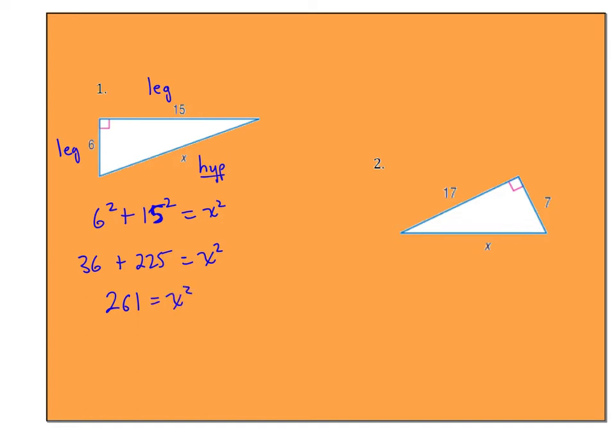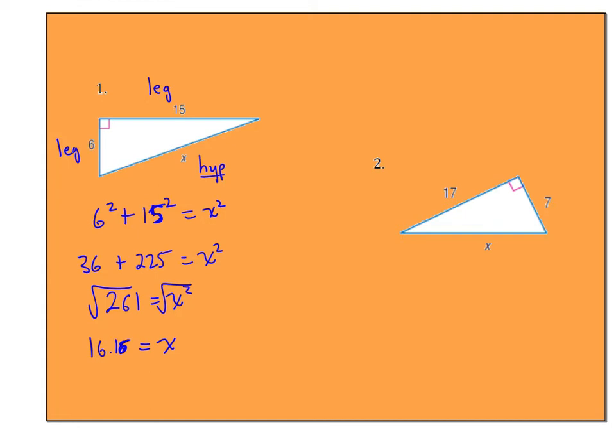So now the final step to solve is just to square root both sides. So x will equal, as a decimal, 16.16, rounded. That's all I'm doing.